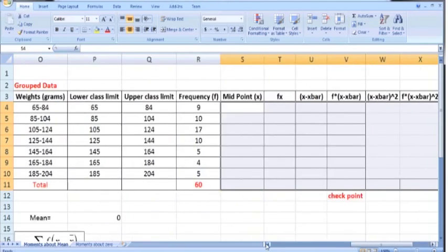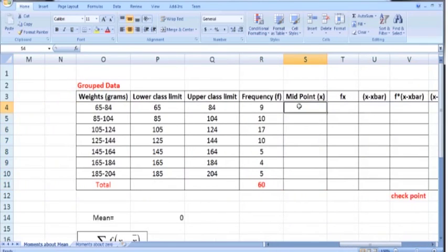In order to calculate the mean, we need the midpoint. The midpoint is the sum of the lower and the upper limit, so the sum of the numbers in P4 and Q4 divided by 2. I have used parentheses because I want Excel to add up these two numbers P4 and Q4 first, and then divide this sum by 2.